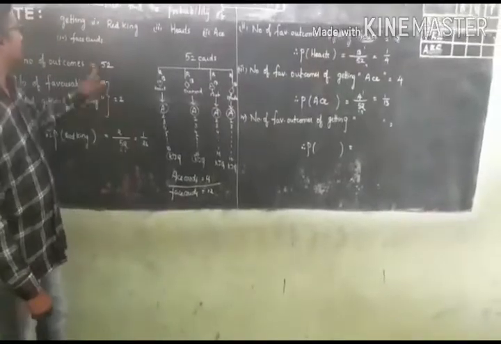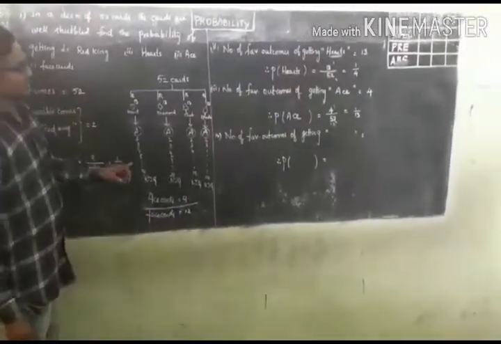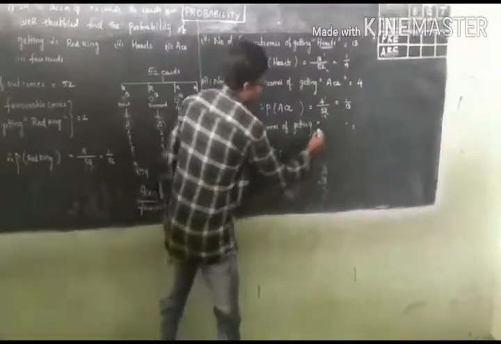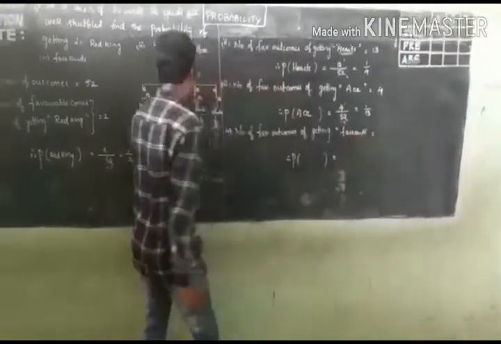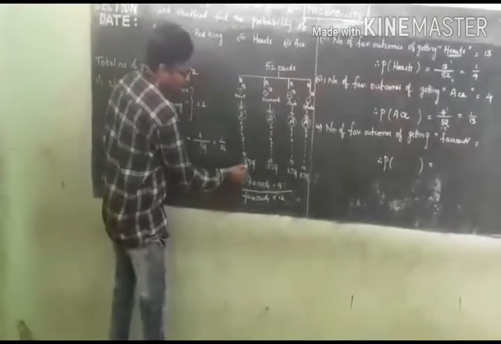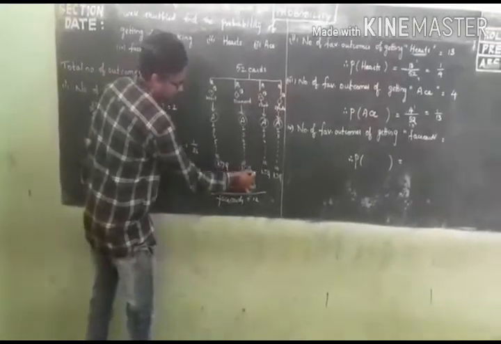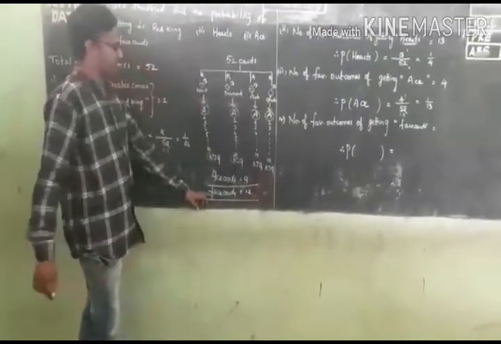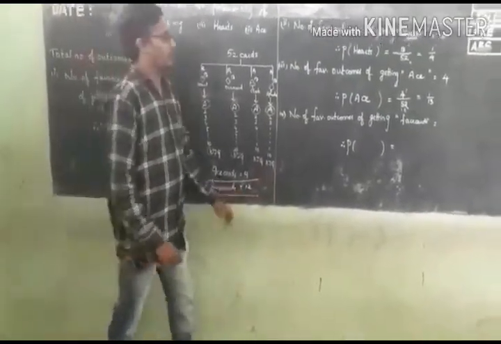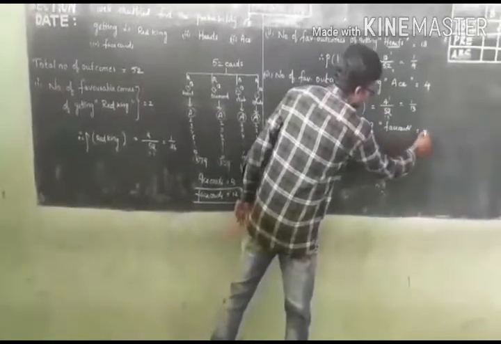The final question: face cards. The number of favorable outcomes of getting a face card. How many face cards are there? Go through the introduction: 1, 2, 3, 4, 5, 6, 7, 8, 9, 10, 11, 12. Hence the number of face cards is 12, and the number of favorable outcomes is 12.